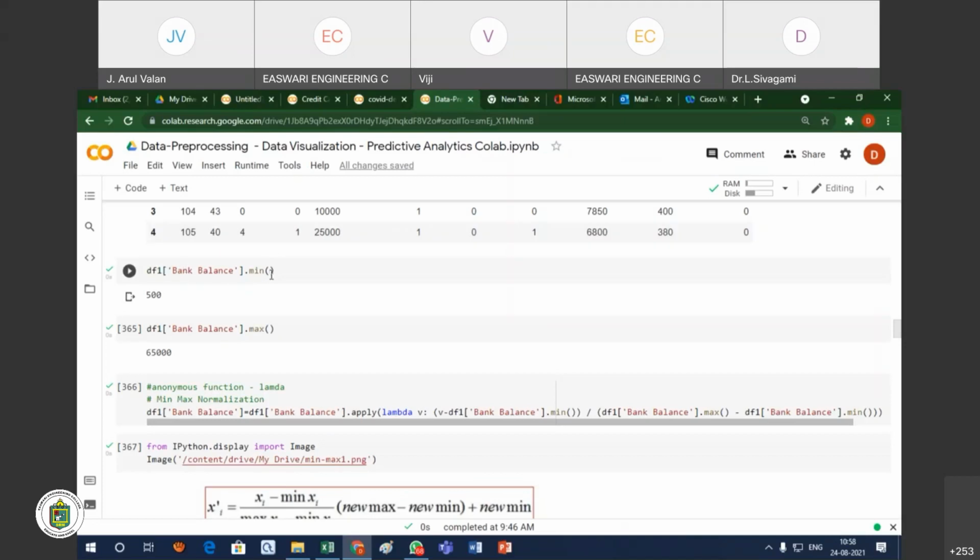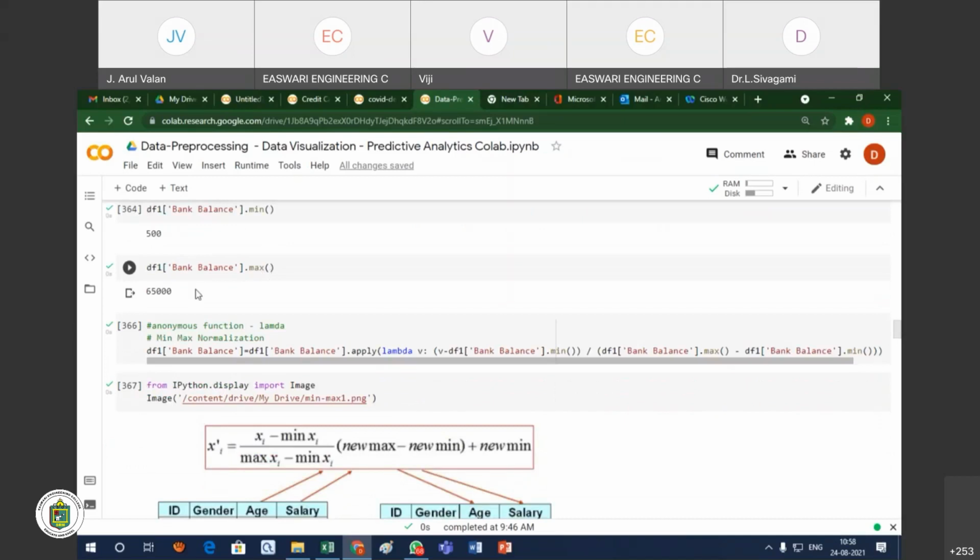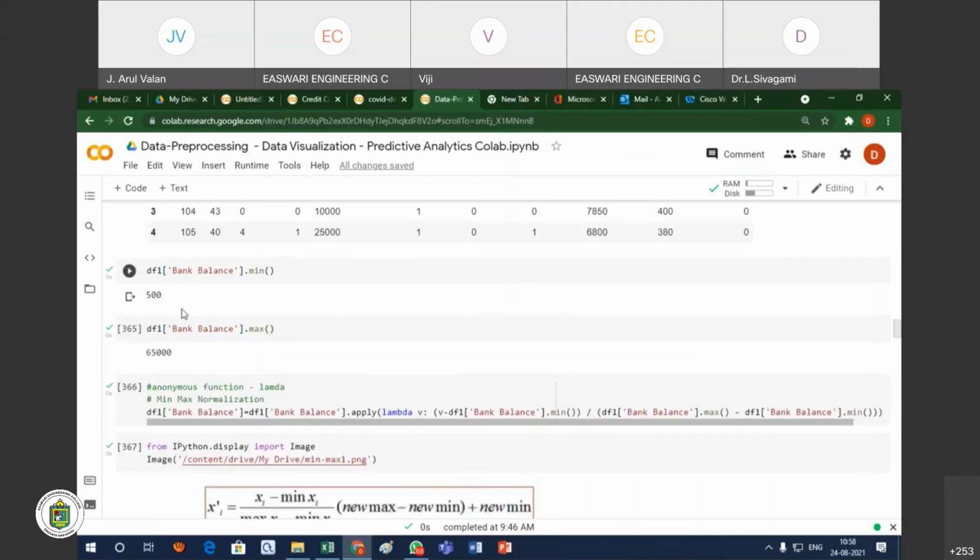Now you see the bank balance. What is the minimum value? The minimum value is 500. What is the maximum value? The maximum value is 65,000. Okay, so now I want to fix it: the minimum value, that means 500, will be 0 and the 65,000 will be 1.